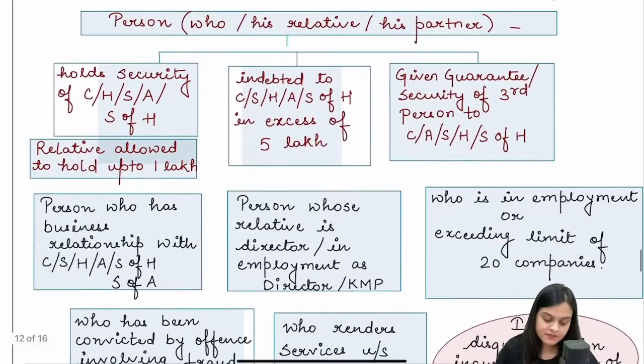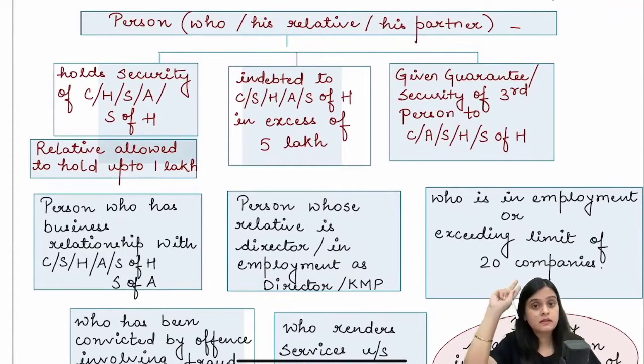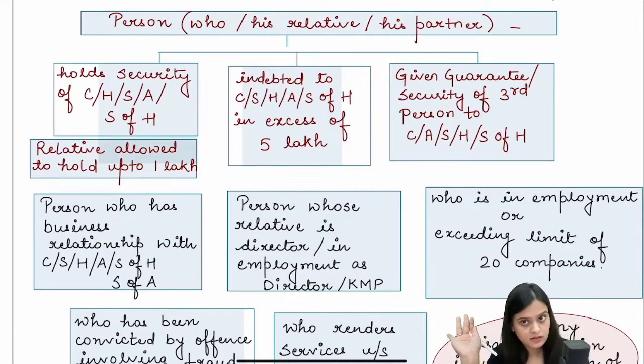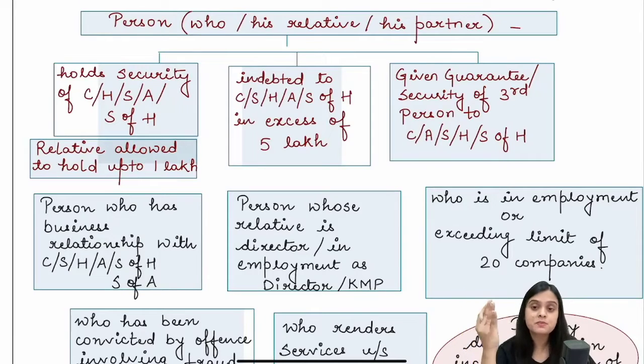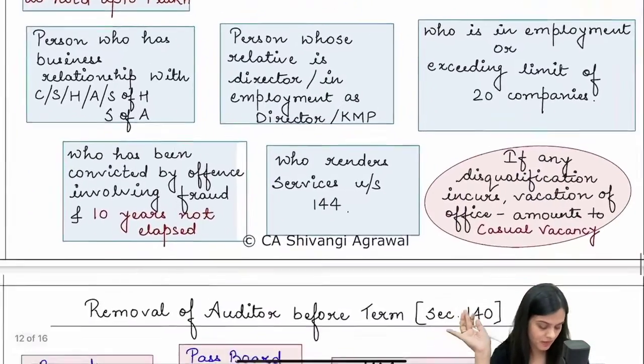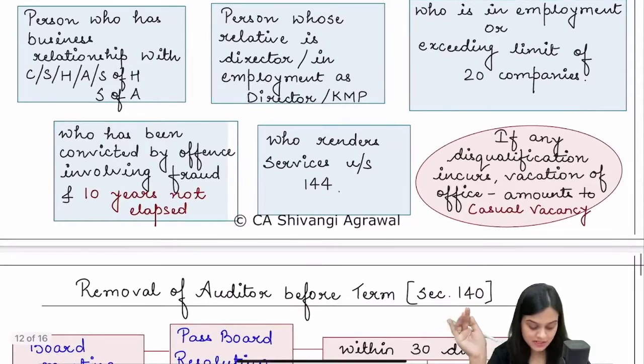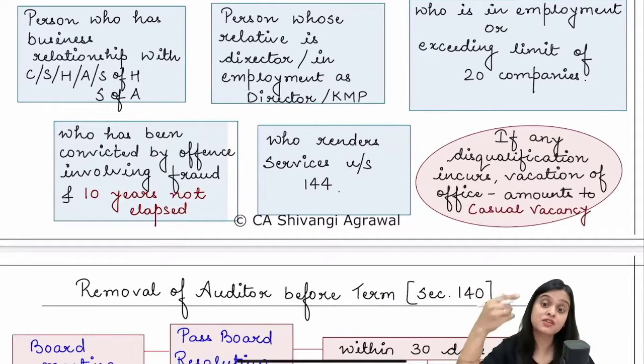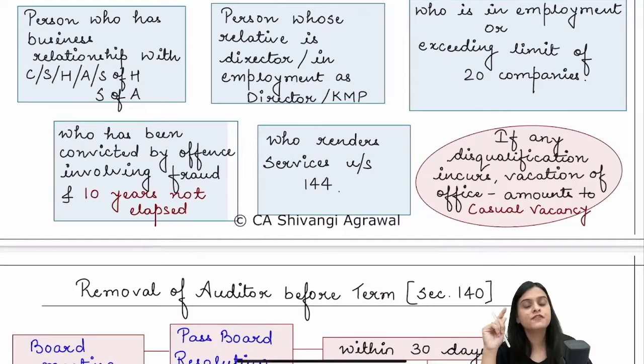Next, if they are indebted in excess of 5 lakhs to the company, subsidiary, holding, associate, or subsidiary of holding. If you have given a guarantee or security for some third person to the company, associate, subsidiary, holding, or subsidiary of holding. If you have a business relationship with any of these plus subsidiary of associate also, or if there is a person whose relative is a director or is in employment as a director or KMP.